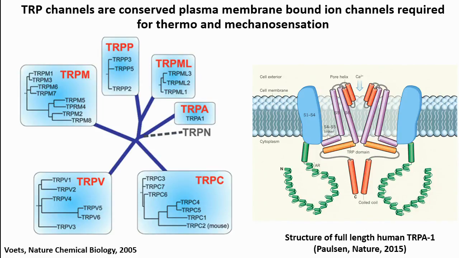Very recently the structure of TRPA1 was actually found, and if you see the structure, you can see that there is a hinge-like structure which modulates the movement of cations across the membrane. These are non-selective ion channels, and the majority of the TRPA channel has a lot of structural conservation.